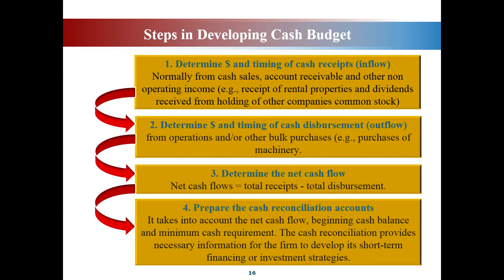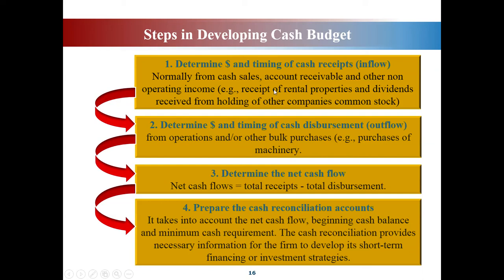Okay, before we discuss further, let's look at the steps in developing a cash budget. So these are the flow. The first thing is you have to determine the amount of money and also the timing of cash receipts. Normally from cash sales, account receivable, and other non-operating income. So these are some examples of items that we put under cash receipts.